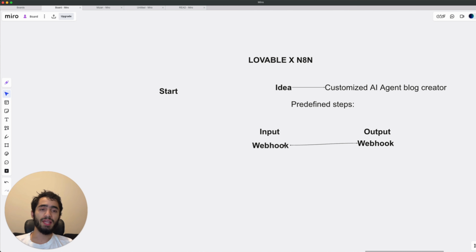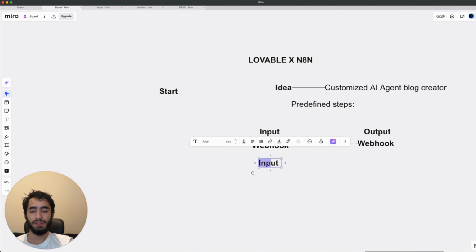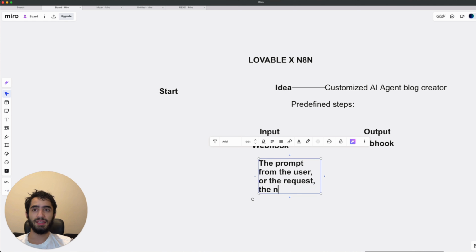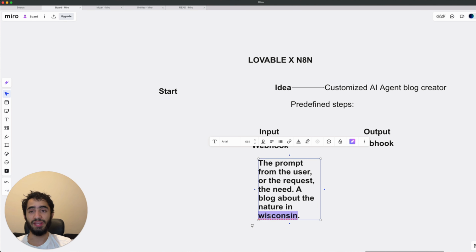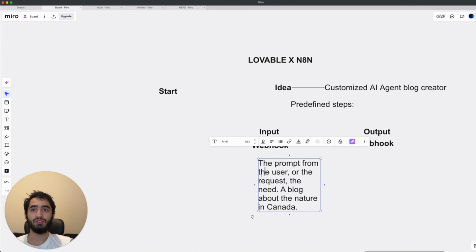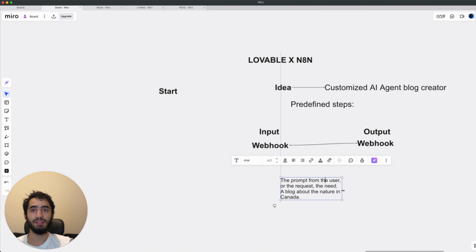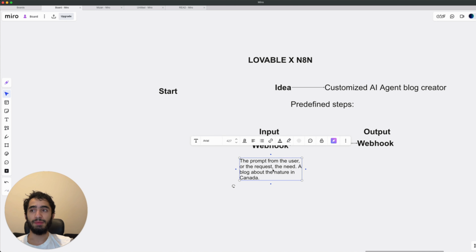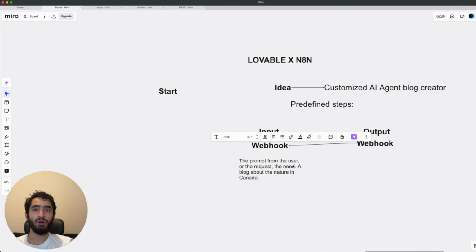For a blog creator, the input would be the following. It would be the prompt from the user or the request, the need, what they want. Let's say a blog about the nature in Canada, right? So basically, a customized AI agent blog writer. What we want is the users to be able to write prompts and the blog article to be the output.